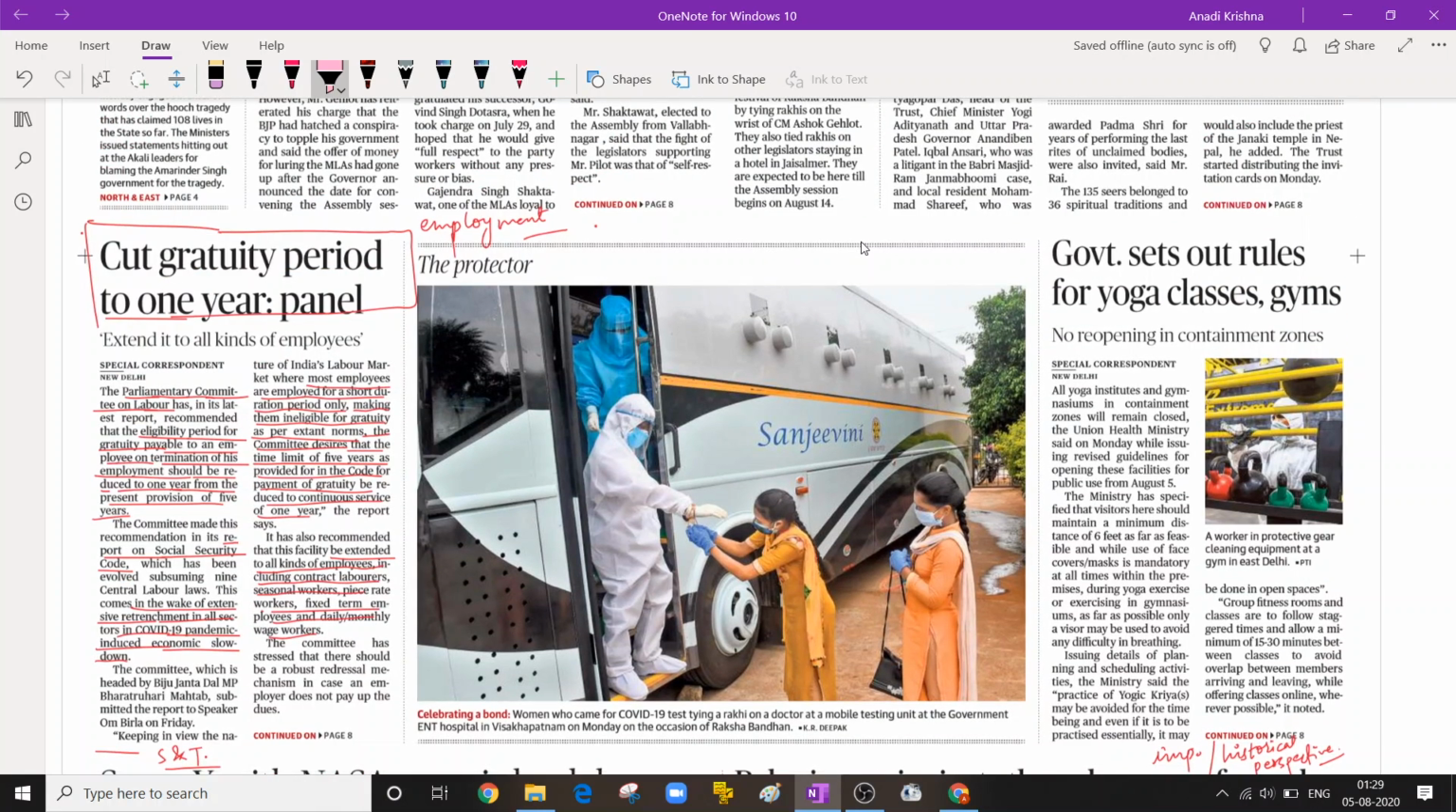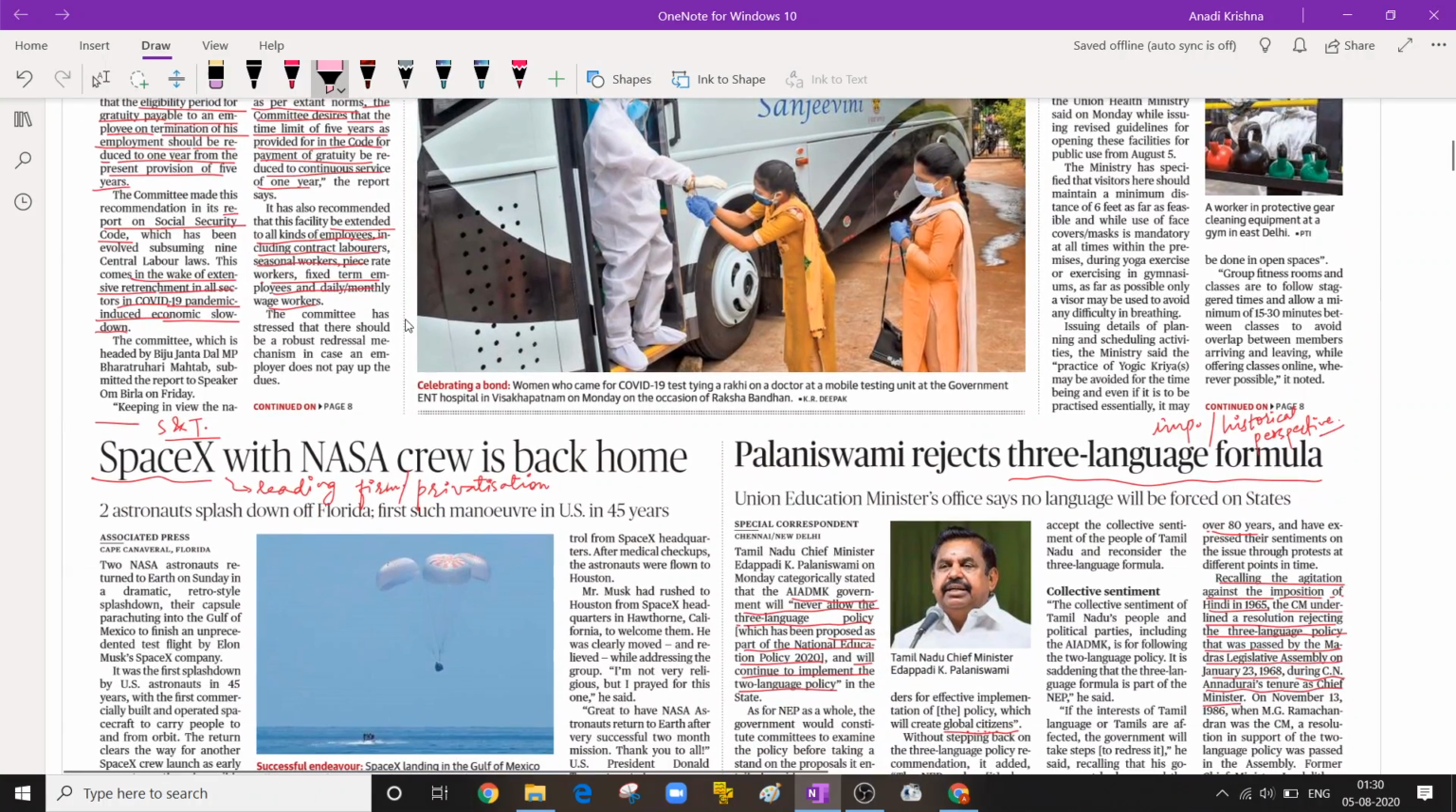The second article on the same page is also very important: Cut gratuity period to 1 year, suggests a panel. It is related to employment and what gratuity funds we will provide to our employees. What are the changes in the policy? So this news also becomes very important.